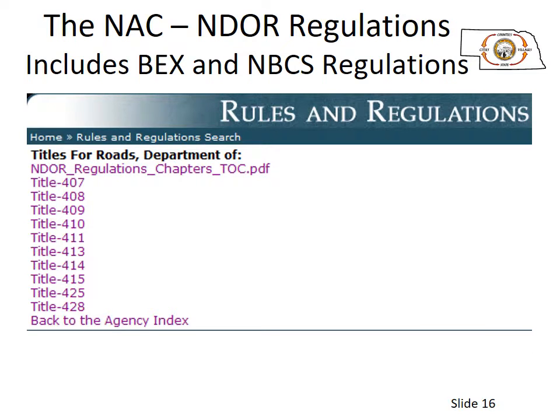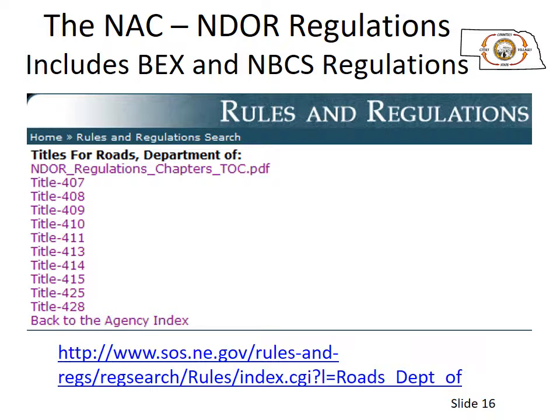This screen shows the table of contents for various rules and regulations issued by the Nebraska Department of Roads and the two regulatory boards, the Board of Examiners for County Highway and City Street Superintendents, and the Nebraska Board of Public Roads Classifications and Standards. Online, these regulations can be found on the Secretary of State's website listed under the Department of Roads. They can also be accessed on the Nebraska Department of Roads website under Business Center, Local Public Agencies, Boards, Liaison Services, under the Downloadable Documents link.